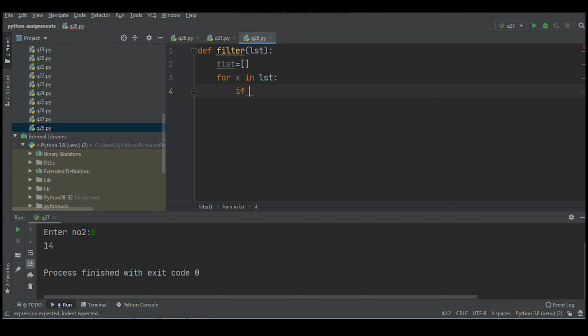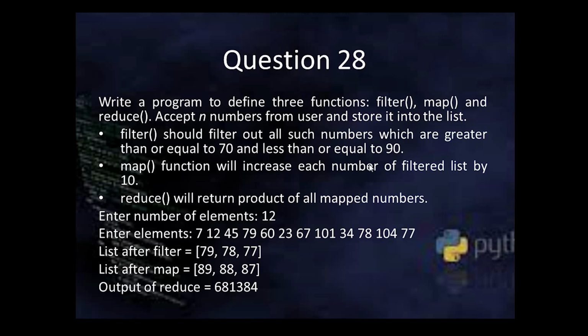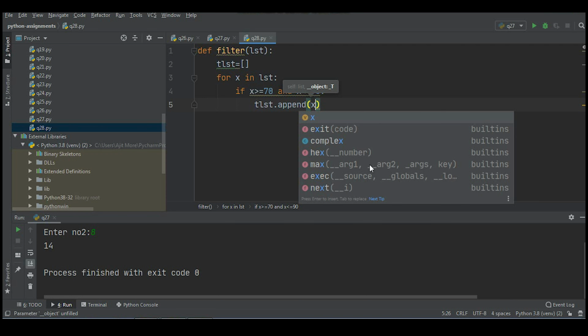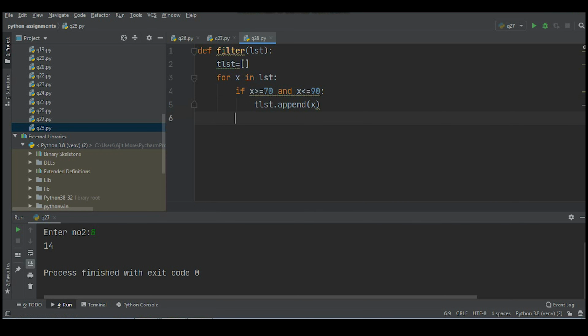Now we'll check whether x is greater than or equal to 70 and x is less than or equal to 90. If it is, we will add that in tlist. How to add it? By using the append method of the list object. I'll pass to it x. Now at the end, when the for loop is over, we will return that tlist.